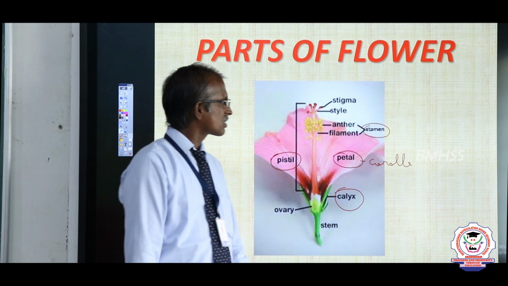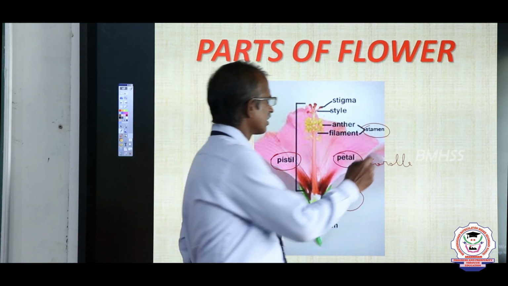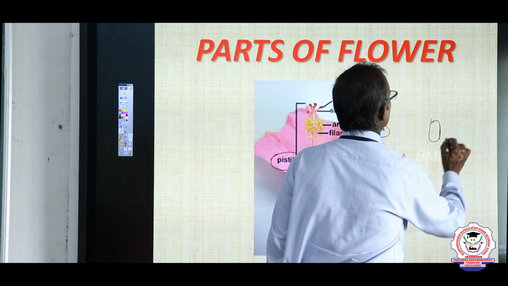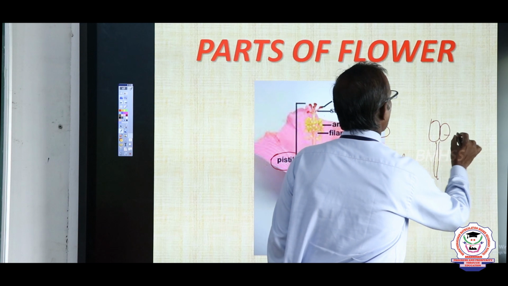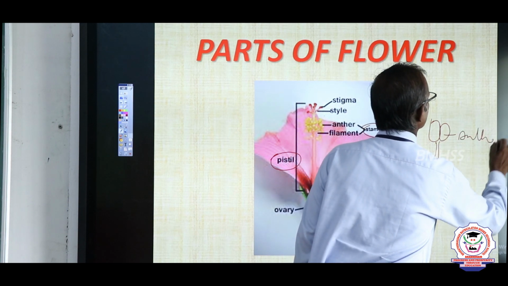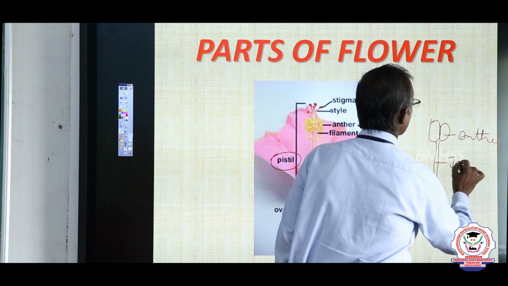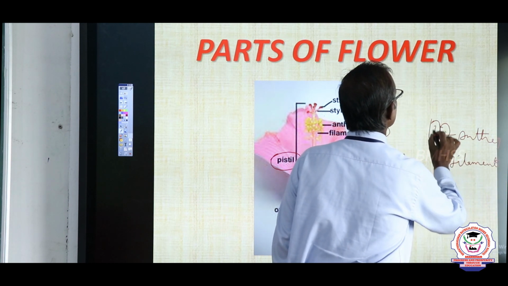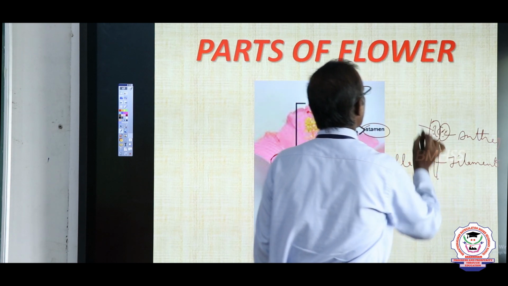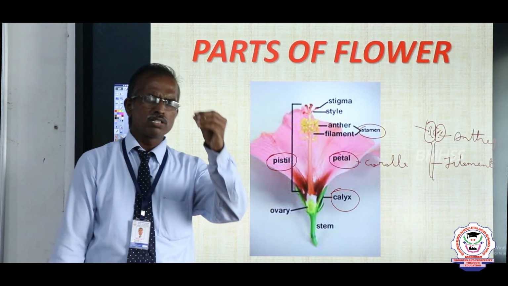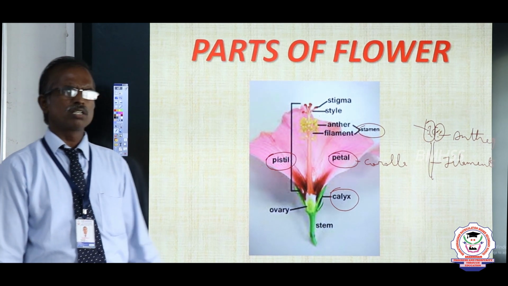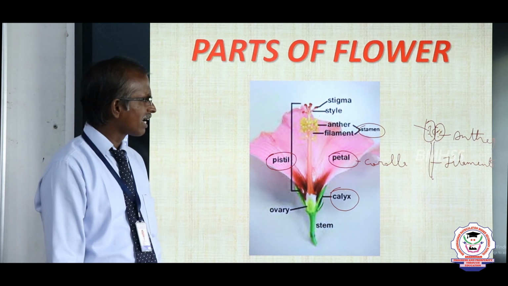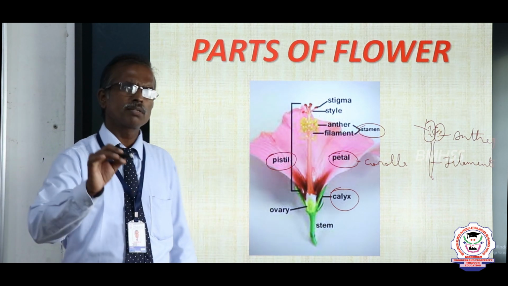The stamen consists mainly of two things, anther and filament. The anther is made up of very minute yellow powdery substances called pollen grains. The pollen grain contains the male gamete. Now the stamen is the male part of the flower.